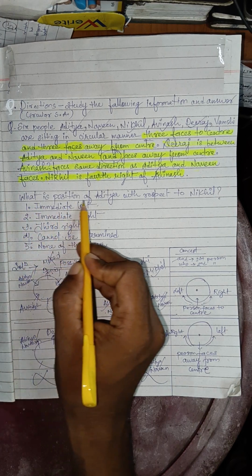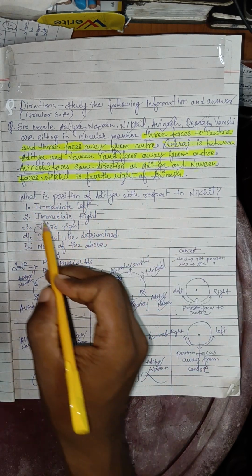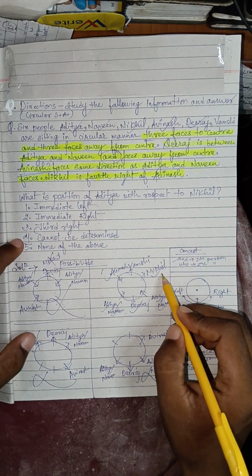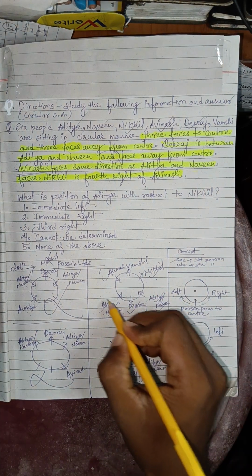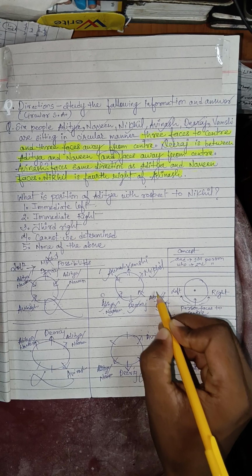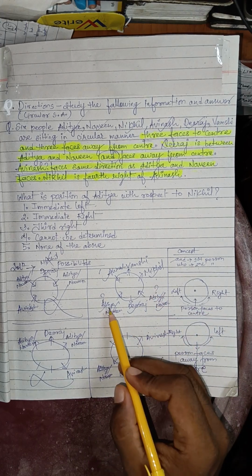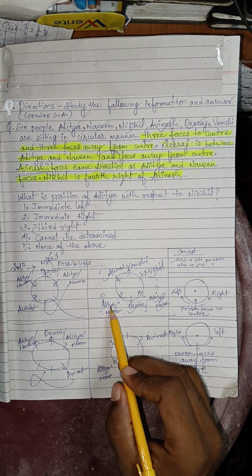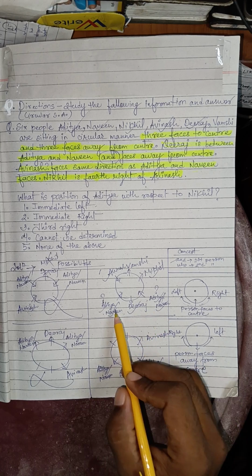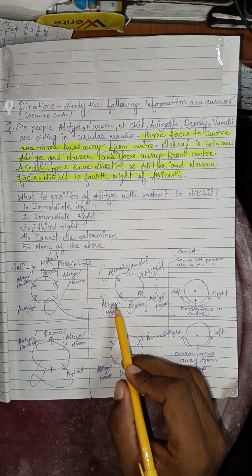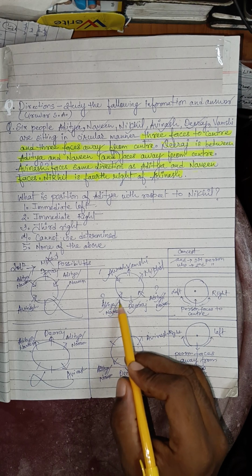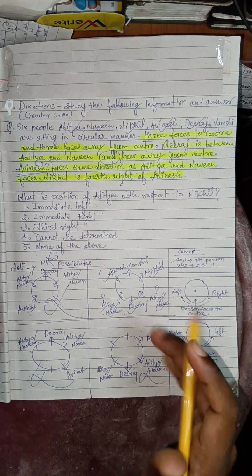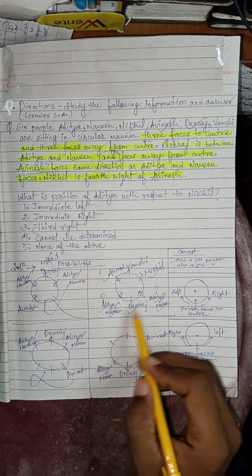Now we go to the question: what is the position of Aditya with respect to Nikhil? The first option is immediate left. We have to find the position of Aditya with respect to Nikhil. But in the question it is not given what the exact position of Aditya or Naveen is. So we have to assume that this position can be of Aditya or Naveen. This position can also be of Aditya or Naveen, but we are not sure that it is definitely the position of Aditya or Naveen.